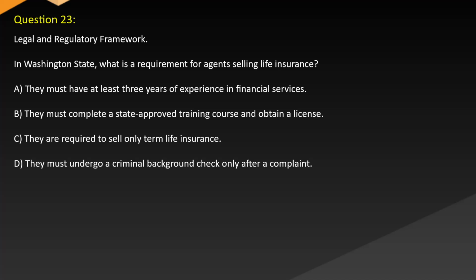Question 23. Legal and regulatory framework. In Washington state, what is a requirement for agents selling life insurance? A. They must have at least 3 years of experience in financial services. B. They must complete a state-approved training course and obtain a license. C. They are required to sell only term life insurance. D. They must undergo a criminal background check only after complaint.